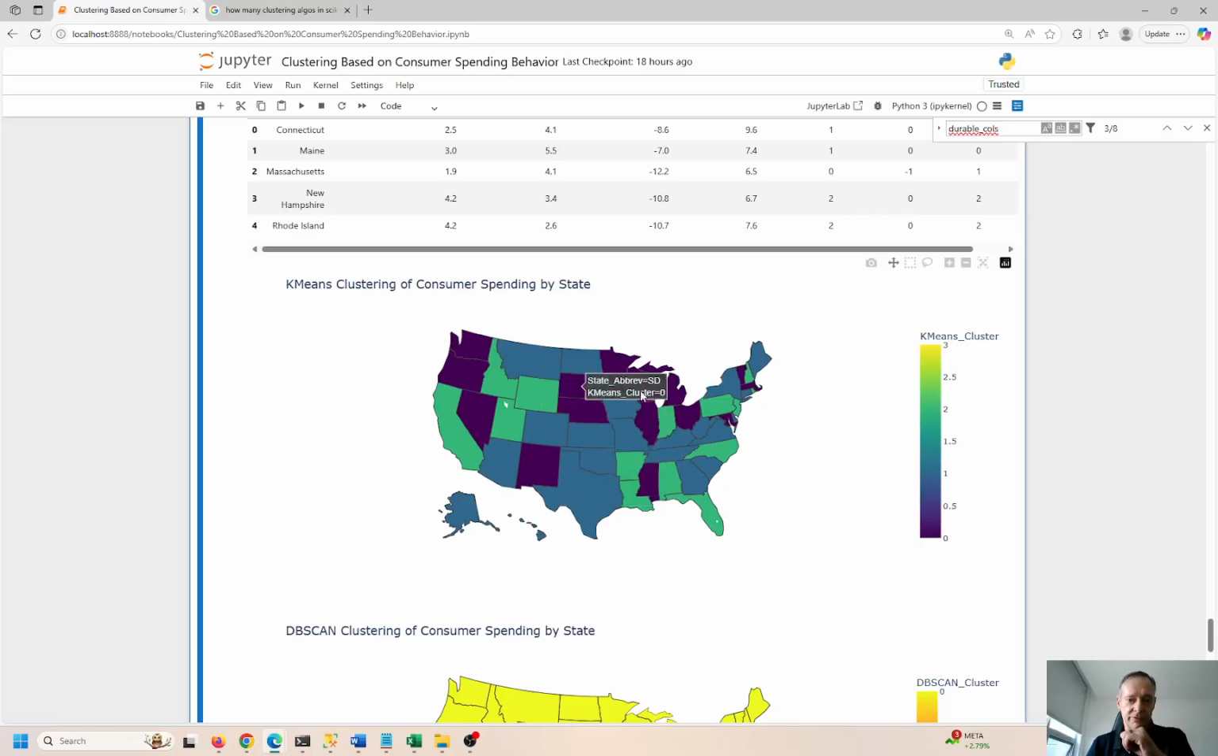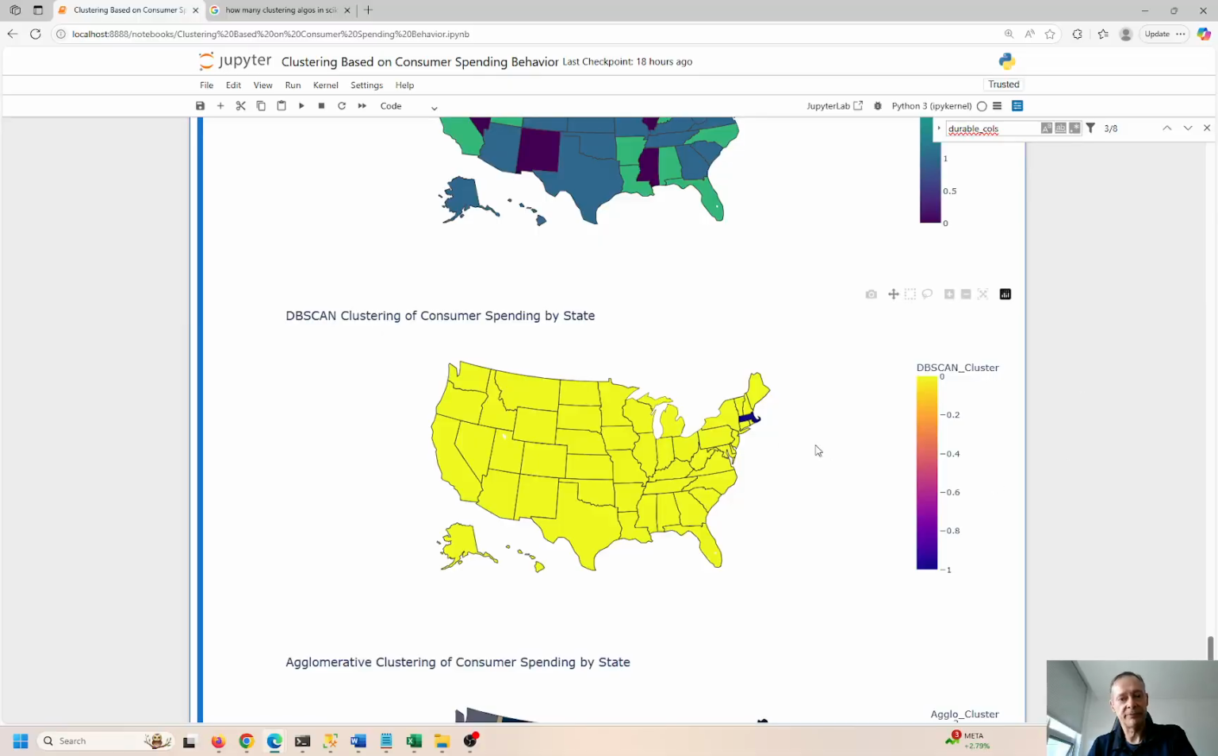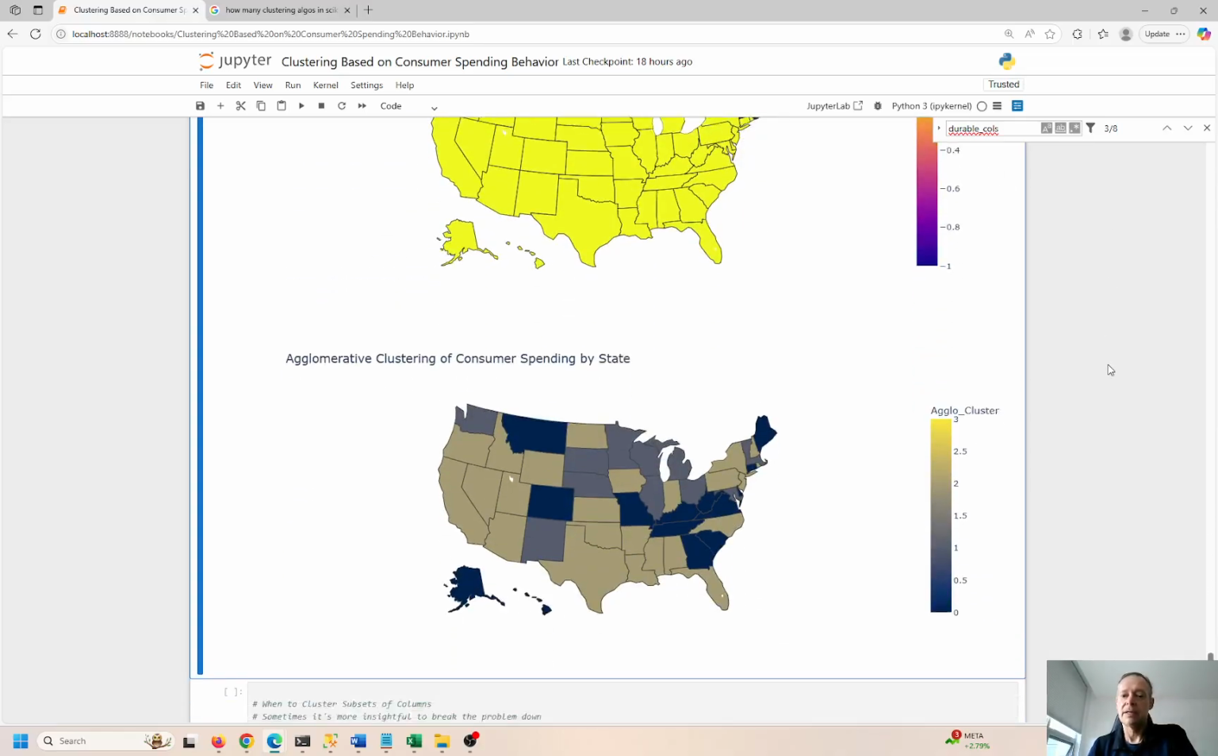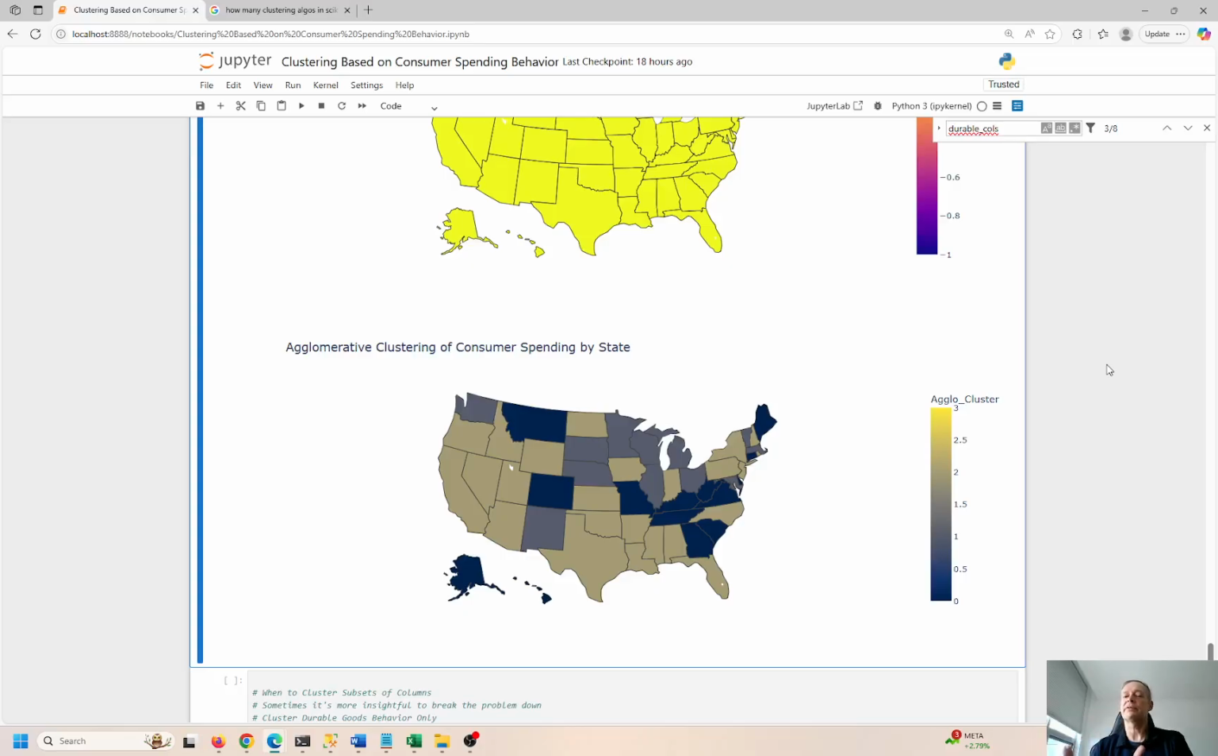This is 0, this is 2, and we should see a 3 at some point. I don't see any yellows. I guess we only have 3 clusters at this point. Here's the DBSCAN. So Massachusetts is off by itself. All the others are clustered together. But again, you have to be careful with this DBSCAN. It's looking at density-based scanning, so that might be appropriate for your needs. It might not be appropriate. I'm just showing you 3 different clustering techniques.